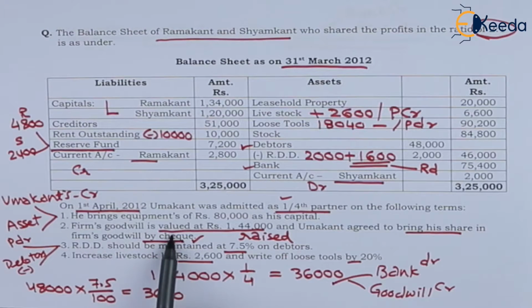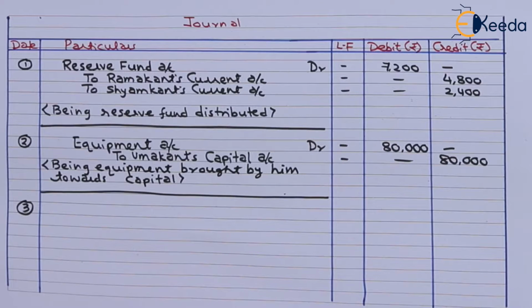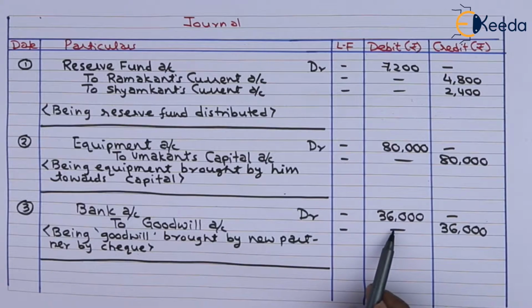Firm's goodwill is valued at rupees 1,44,000. Umakant agreed to bring his share of goodwill by check. So his share we have calculated here as 36,000. Umakant brings by check 36,000 towards his share of goodwill. Bank account debit 36,000 to goodwill account 36,000. Being goodwill brought by new partner by check.